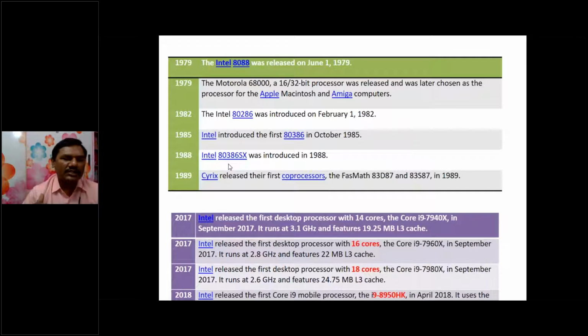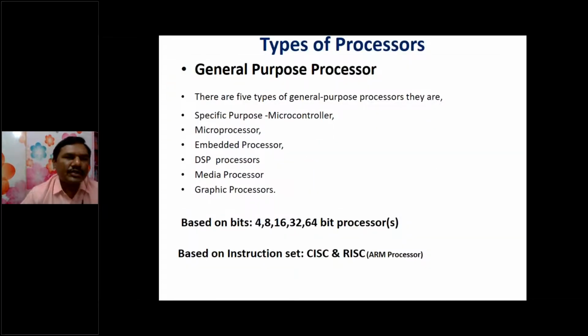And later on, dual core processors, i3 processors, quad core processors, i5 processors, and i7 processors were introduced. And now we are using i9 and i10 processors for our applications. And i9 was introduced in 2018 with 18 cores. Right, so these are the different types of processors.